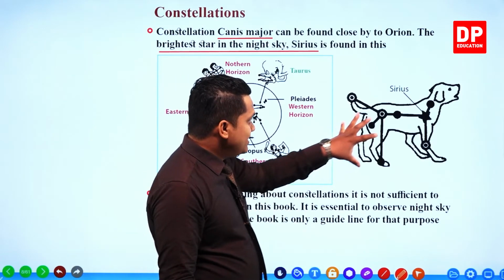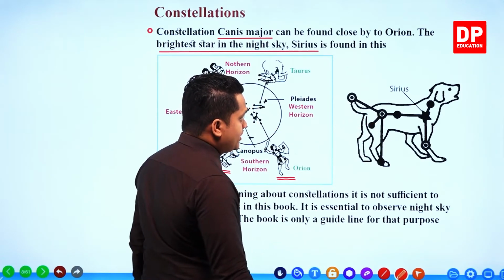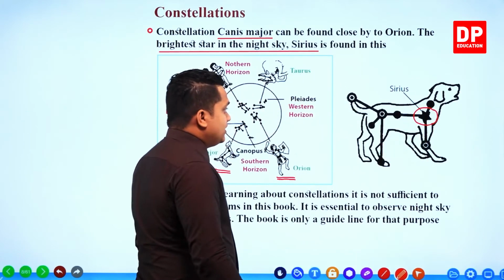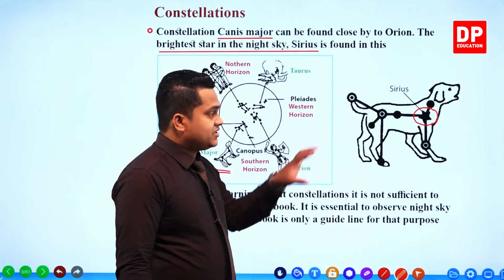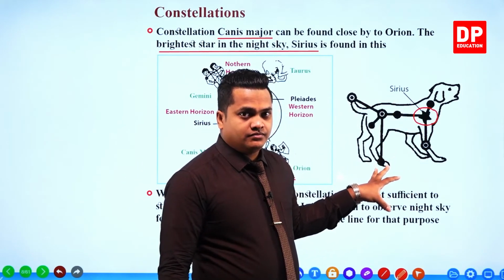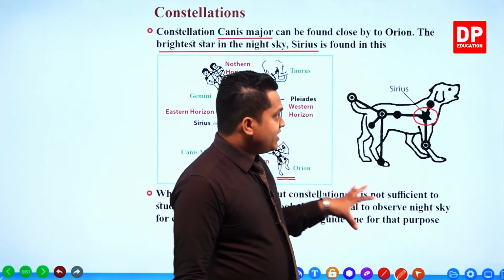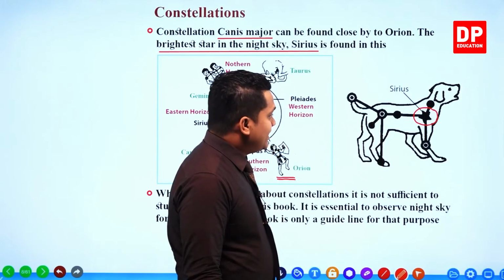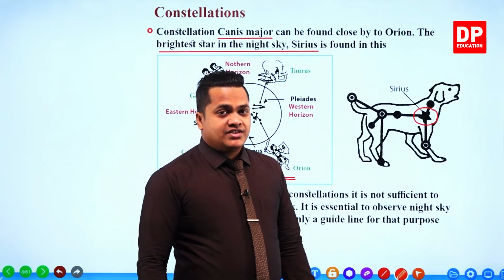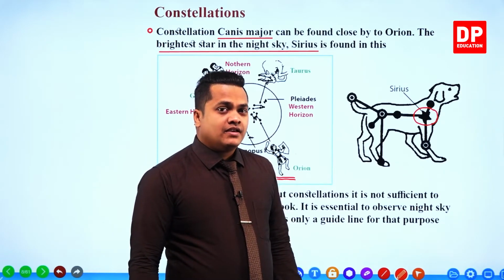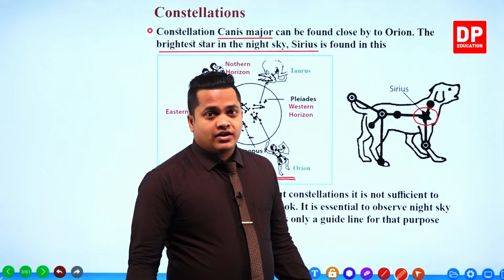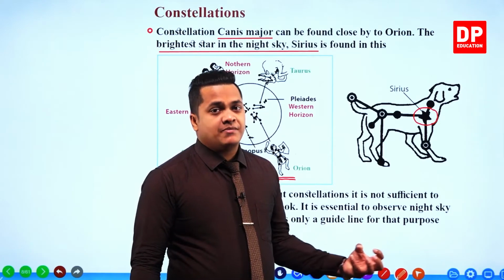So this is that brightest star, Sirius, located in Canis Major. It is the shape of a dog. Canis Major you can observe in the shape of a dog. Actually, when you join these straight lines, we can't observe exactly a dog within these shapes, my dear children.